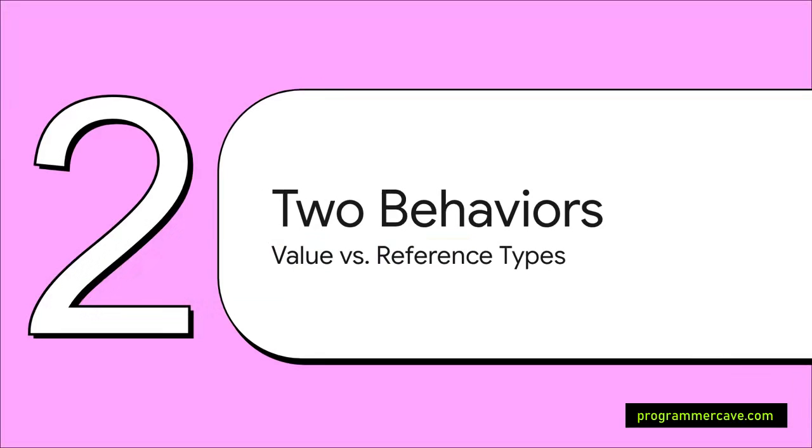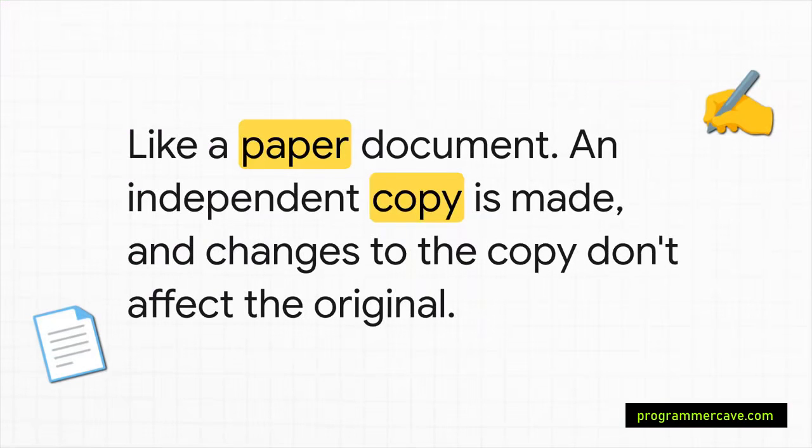So, this is where things get interesting. Even though that one rule, everything is passed by value, is always true, it creates two totally different behaviors. We can kind of group Go's types into what we call value types and reference types based on how they act when they get copied. Let's start with value types.